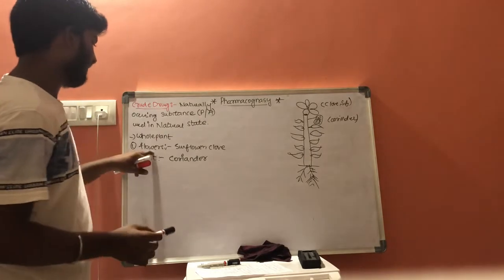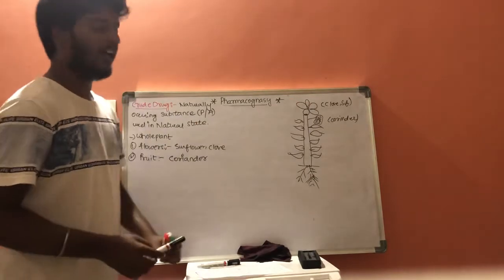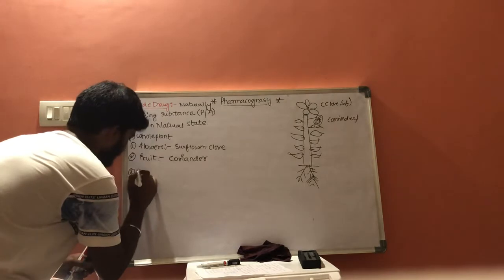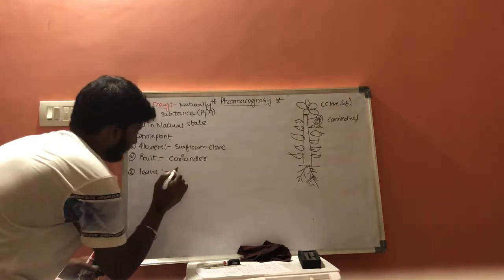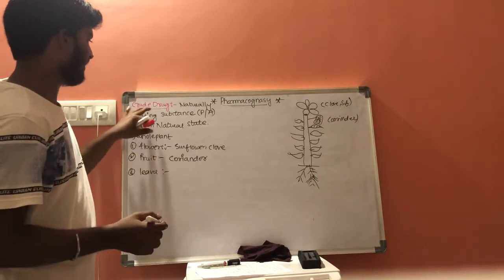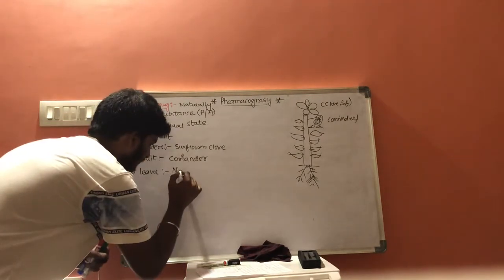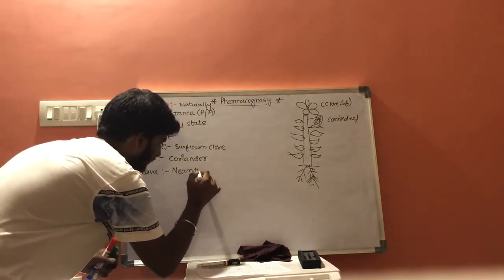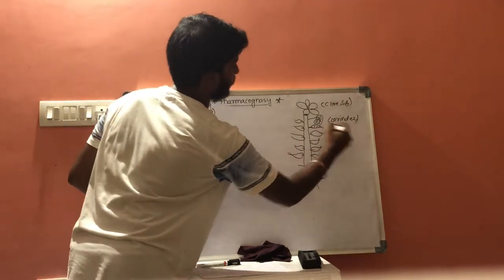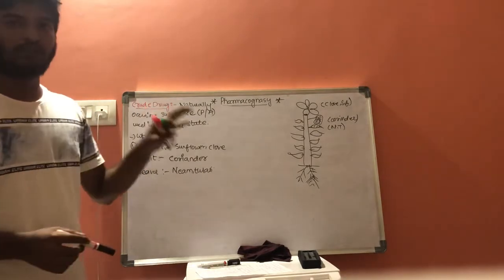Once again, flower examples are clove and sunflower, and the fruit example is coriander. In some cases the leaves can also be used. There are some plants in which the leaves can be used for the extraction of crude drug, for example neem and tulasi. These are the two plants whose leaves can be used for extraction of crude drugs.